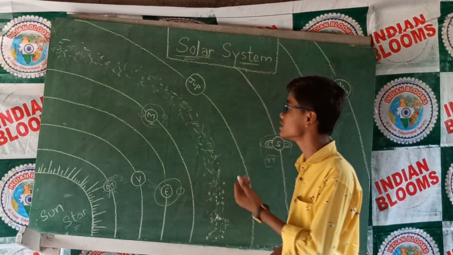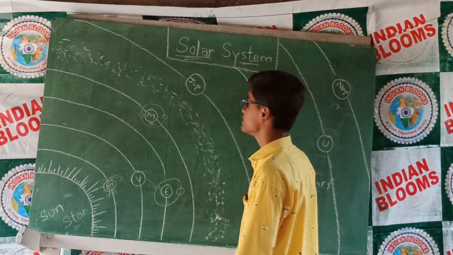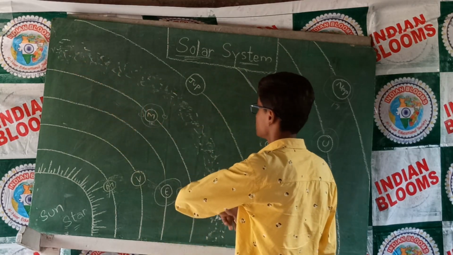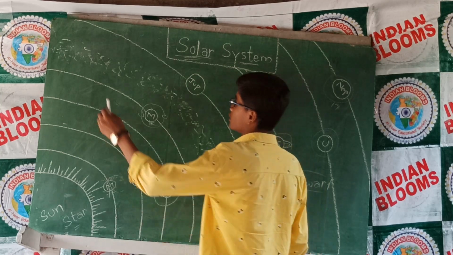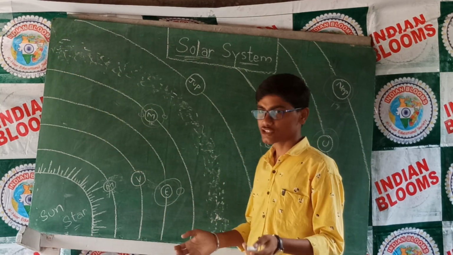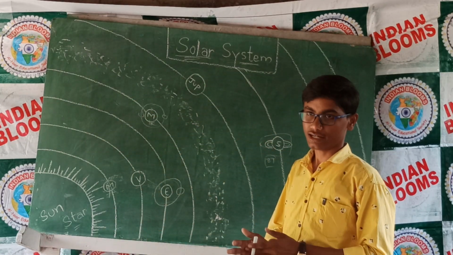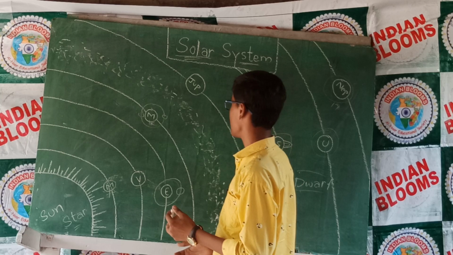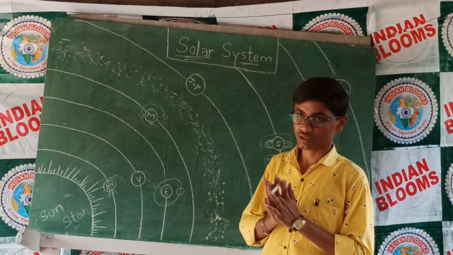Now coming to asteroids. The asteroids in the whole solar system are found mainly in the region between Mars and Jupiter. In this region, there are a lot of asteroids. These asteroids form a belt called the asteroid belt. They are uncountable in number.